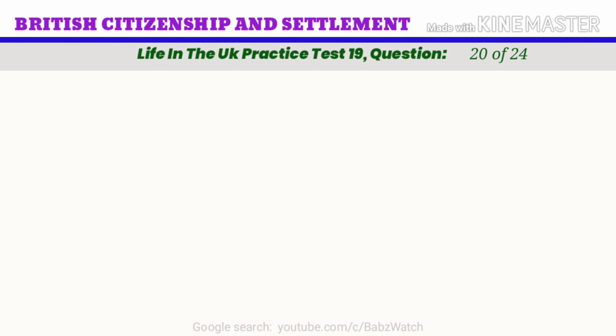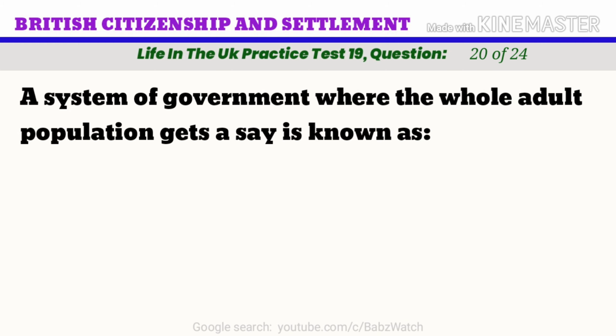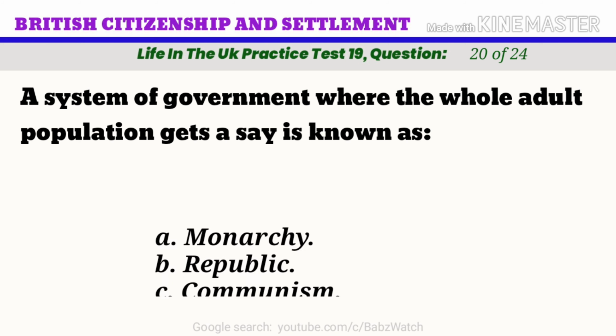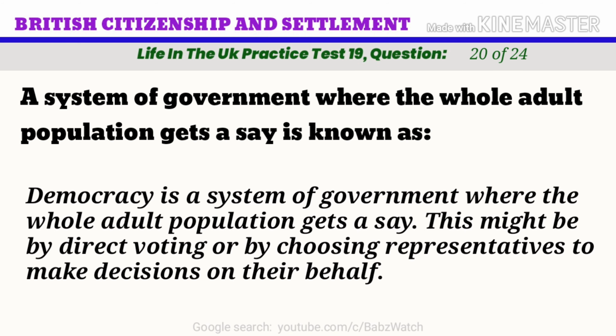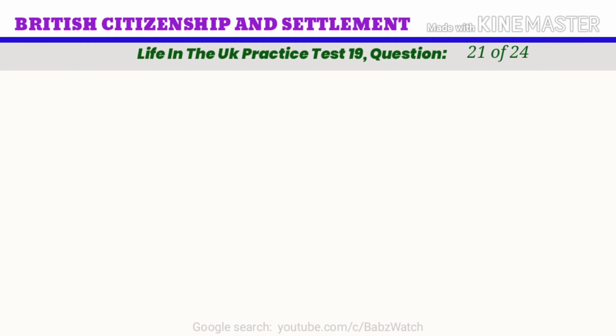Life in the UK practice test. Question 20 of 24. A system of government where the whole adult population gets a say is known as A. Monarchy, B. Republic, C. Communism, D. Democracy. The correct answer is D. Democracy. Democracy is a system of government where the whole adult population gets a say. This might be by direct voting or by choosing representatives to make decisions on their behalf.